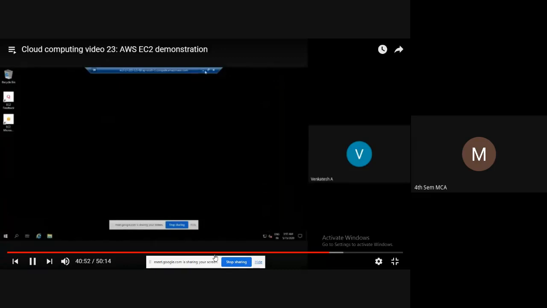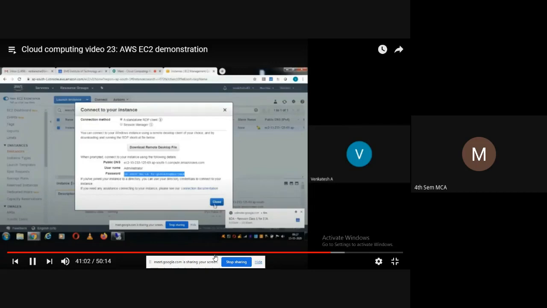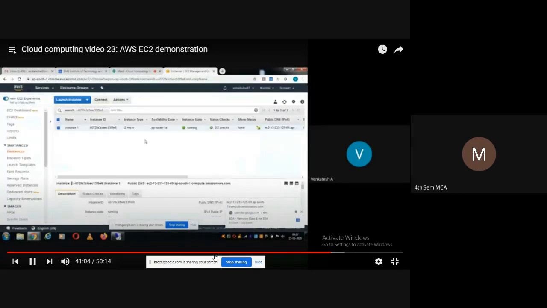Let me minimize this and go back to the AWS portal. Now we are in the AWS portal. You can see here the instance status. The name of the instance is instance 1. This is the ID, the name, and the status is running. Status checks: there were 2 checks, and everything passed.